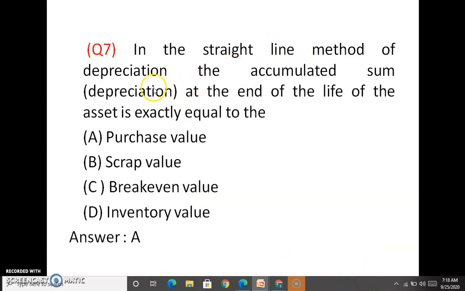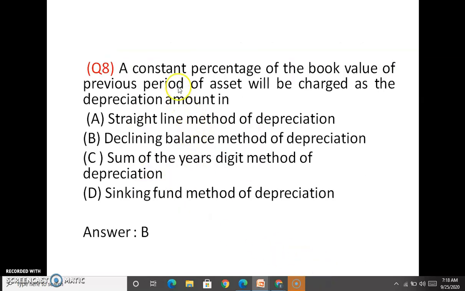In the straight line method of depreciation, the accumulated sum of depreciation at the end of the life of the asset is equal to: purchase value, scrap value, break even value, inventory value. Okay, the answer is B. A is not correct. In the straight line method of depreciation, the accumulated sum at the end of the lifetime of the asset is equal to the scrap value. Okay, answer is B. A constant percentage of book value of previous period of asset will be charged as a depreciation amount in.